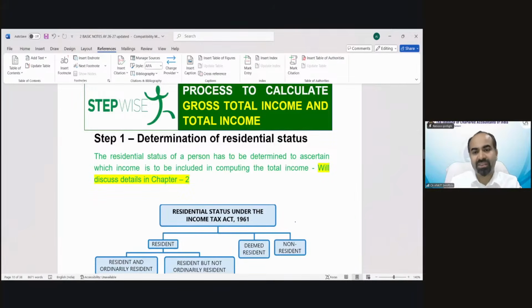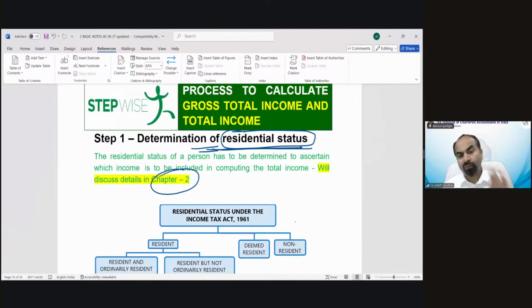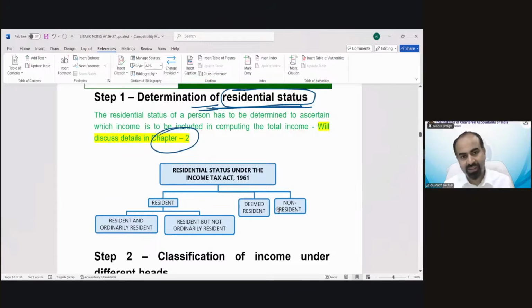So the first step is determination of residential status. First of all, if you want to calculate the tax liability of any person, or if you want to calculate the income of any person, first of all, you have to find out what his residential status is, whether he is resident in India or non-resident, etc. So this is a chapter 2 concept. I'm not going to discuss anything for this chapter in our basic concept, as that will confuse you, because there are a lot of provisions. We will discuss it when we go through chapter number 2, residential status. So for calculating tax, the first step is just saying you have to find out the residential status.